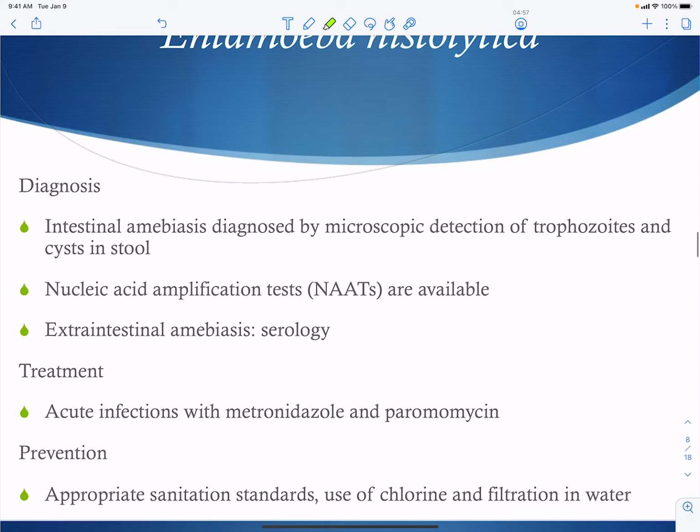Diagnosis is going to be trophozoites and cysts in the stool. There are also, of course, nucleic acid amplification tests, similar to PCR. Extraintestinal amoebiasis is going to be diagnosed through antibodies, serology. The treatment is going to be with metronidazole and paromomycin. And then prevention, of course, is sanitation, use of chlorine, and filtration in water systems.